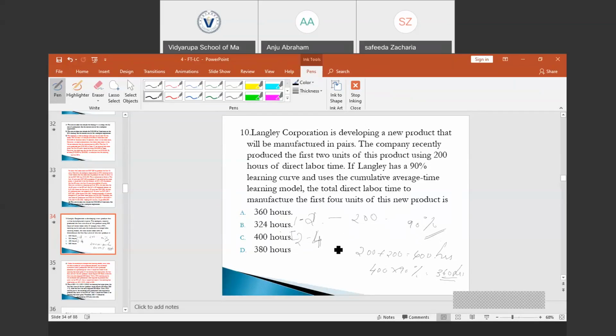So in order to produce the first 2 units, we require 200 hours. If there is no doubling, in order to produce the 4 units, they would be taking 400 hours. But there is a learning curve percentage of 90%. So the total time required to produce the 4 units would be 400 hours if there is no learning, reduced by this 90% of learning curve, which will be 360 hours will be the total time required to produce those 4 units.